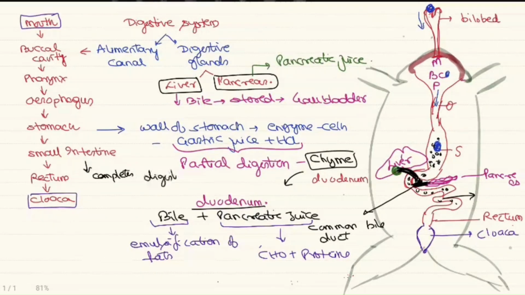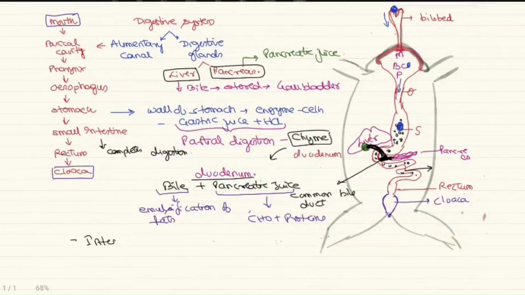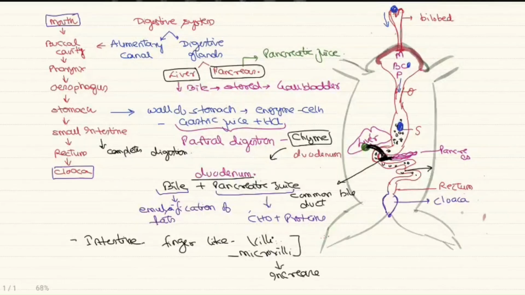So small intestine will help in the completion of the digestion. Whole of the intestine consists of finger-like projections, and these foldings are called as villi, and each villi has much more foldings called as the microvilli. The villi and microvilli are responsible to increase the area for absorption.